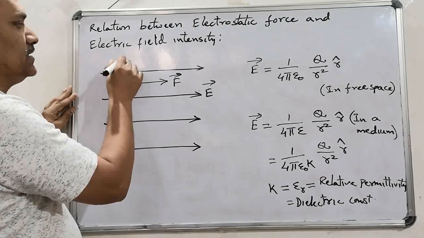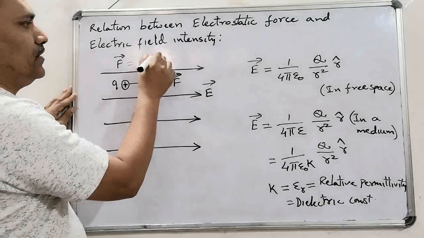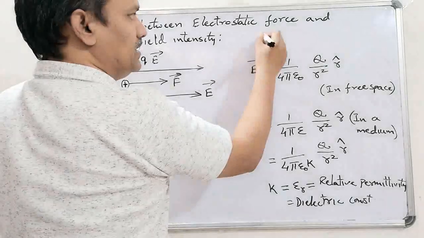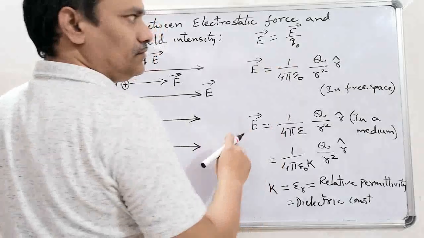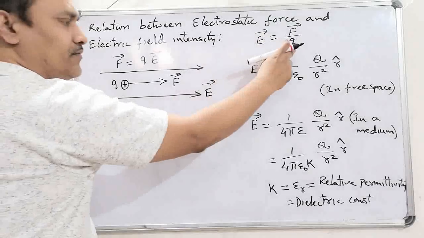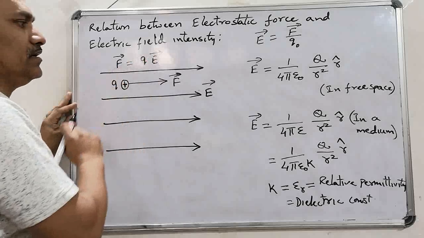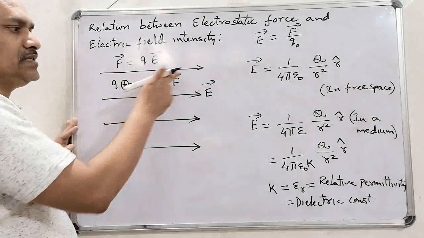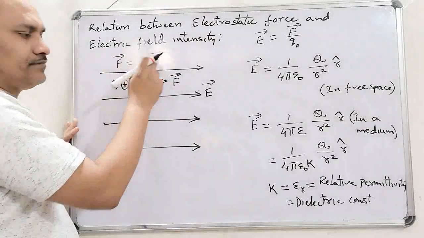Here it can be written like this: F bar is equal to Q into E bar, because as per the definition of electric field intensity, E bar is equal to F bar by Q naught. So we get F bar is equal to Q naught into E bar. In the place of Q naught, we took plus Q here, so we get F bar is equal to Q into E bar. See that the force experienced by a positive charge placed in an electric field is always in the direction of electric field.